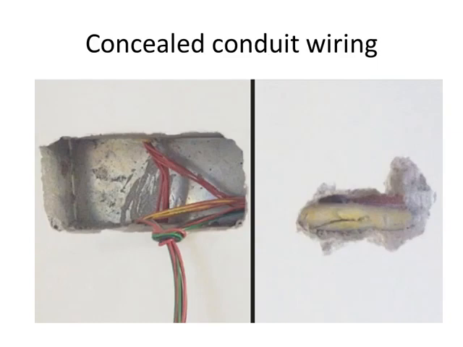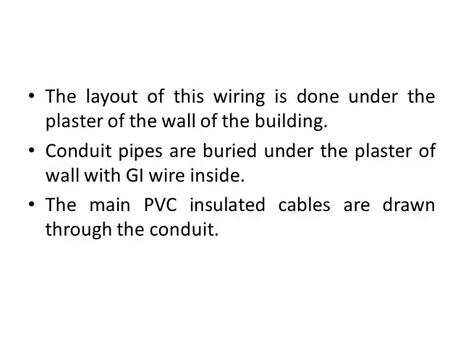Then is concealed conduit wiring. Here you can see in previous method it was on surface. Conduits are laid on the surface, but in case of concealed, they are under the plaster. So the layout of this wiring is done under the plaster of the wall of the building.